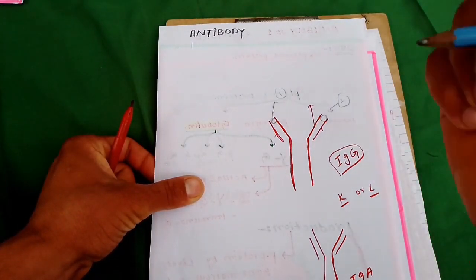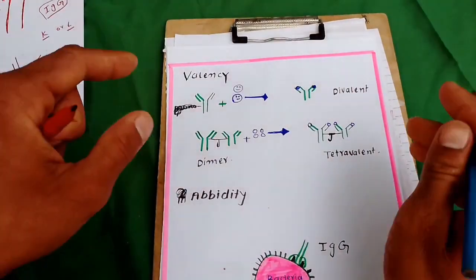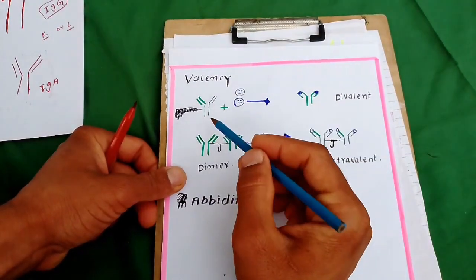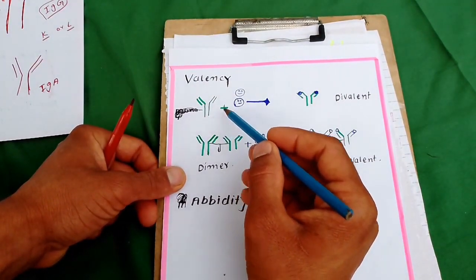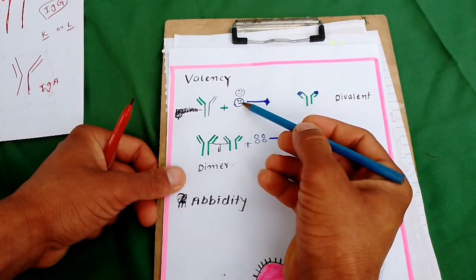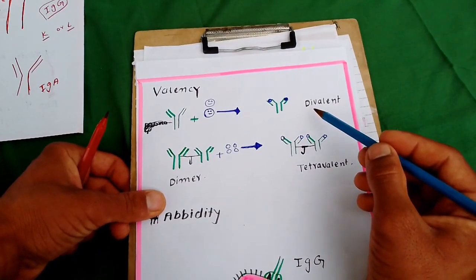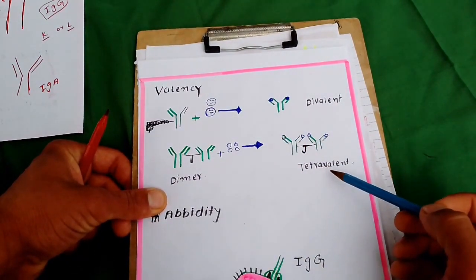A single antibody is attached to only two antigens. This is a monomeric antibody. This is antigen number 1, antigen number 2. So a monomeric antibody is divalent, while a dimeric antibody is tetravalent.